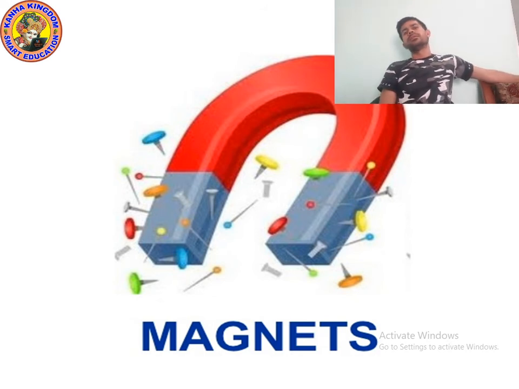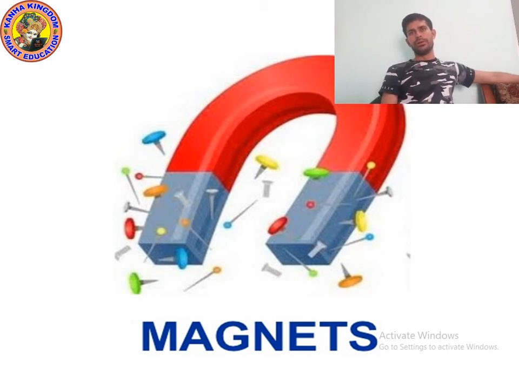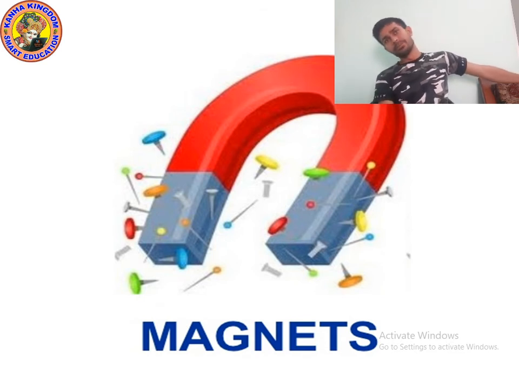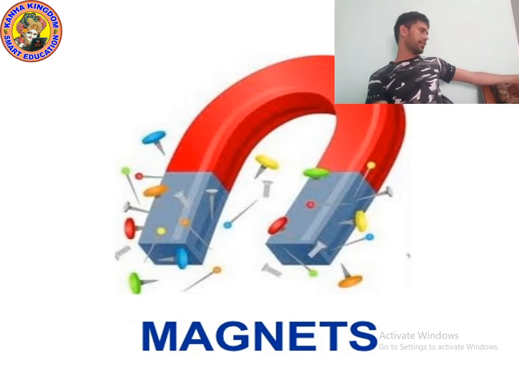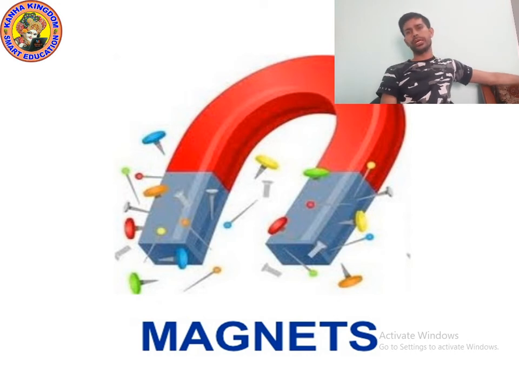Okay, so you can see the picture of magnet. You can see that different pins are attached to magnet. Yes, and you might have seen this red color on magnet. So there are different types of magnet in shape, like U shape.